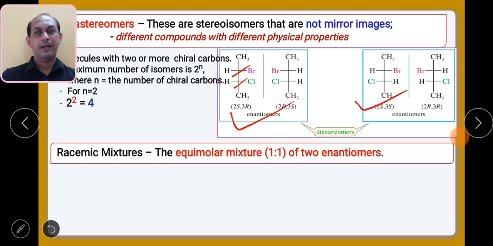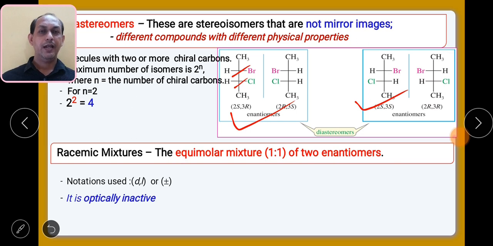Remember, in case of optical activity, the racemic mixture will be optically inactive because it will have a compensation factor. The rotation made by one enantiomer will be cancelled by the other enantiomer. So remember this particular term.